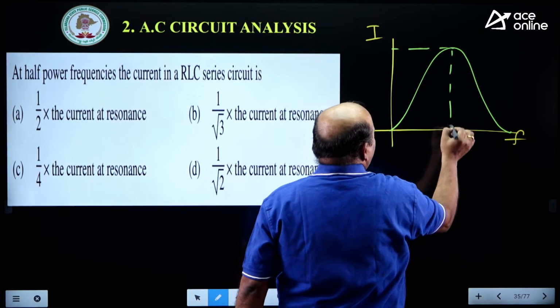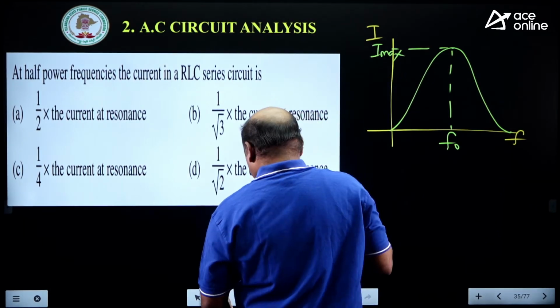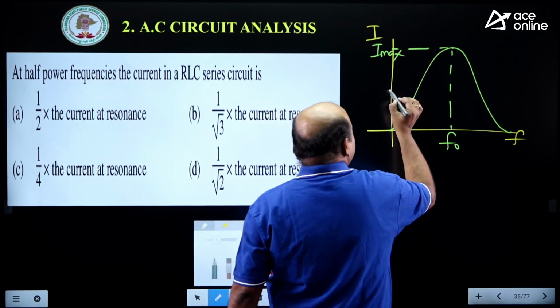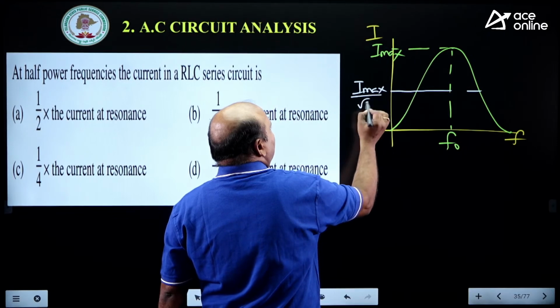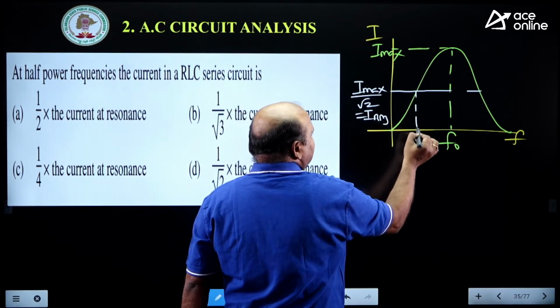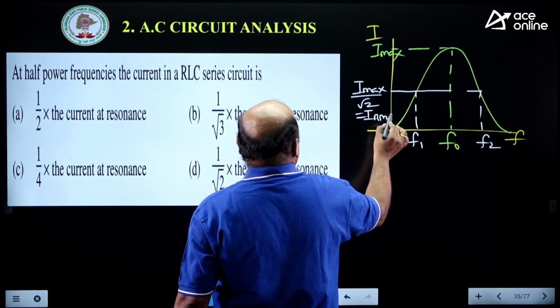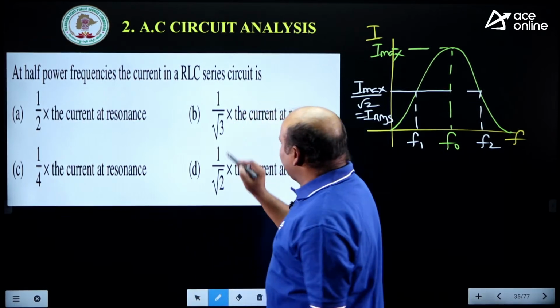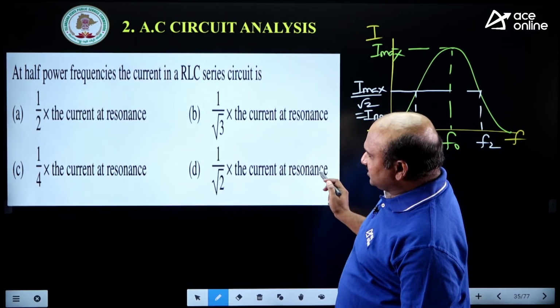This is F0, where the current is I maximum. Here I maximum by root 2, also called IRMS, at that we are getting F1 and F2. IRMS is what? 1 by root 2 times of maximum current, or current at resonance.